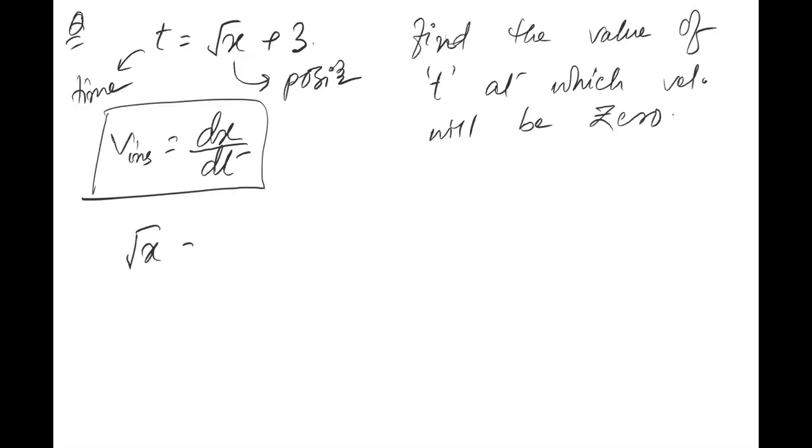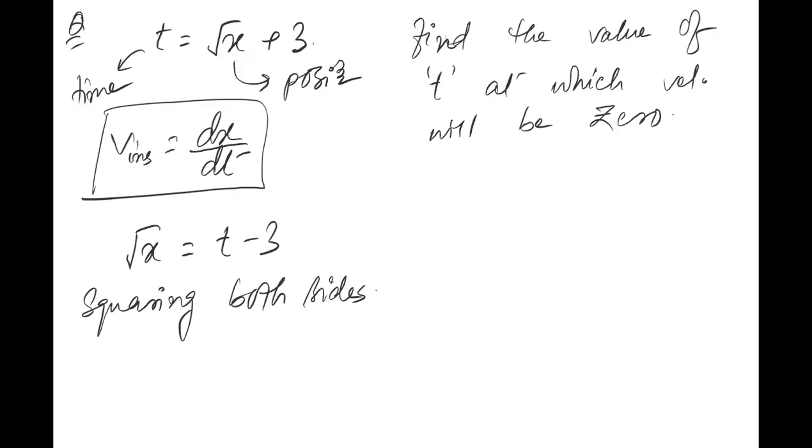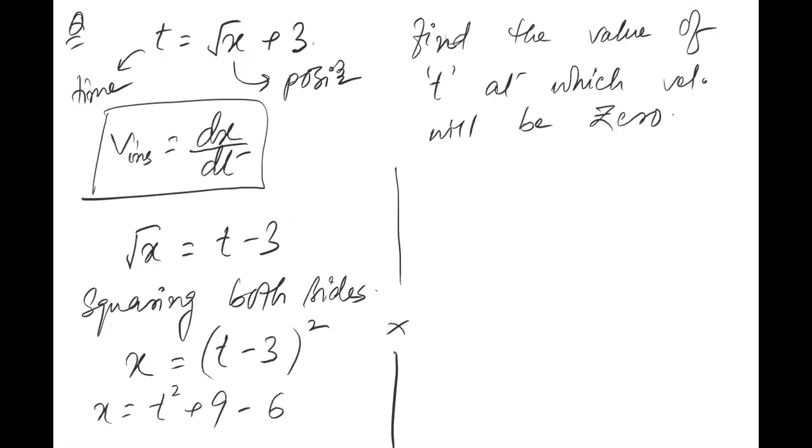Can I write this under root x as equal to t minus 3? Speak up. Yes or no? Yes, sir. Everyone? Yes, sir. So, do one more simplification. Squaring both sides, if you square both sides, what will you get? This square root will vanish and we will get t minus 3 the whole square on the right side. Means we can write this also as x is equal to t square plus 9 minus 6t. Did you understand? This is a minus b the whole square, the formula that I have used, right?